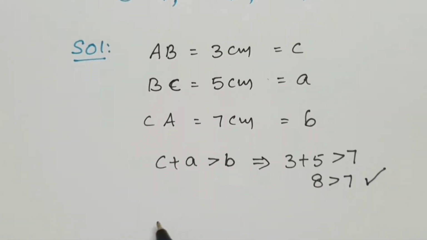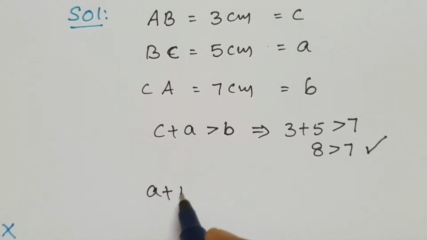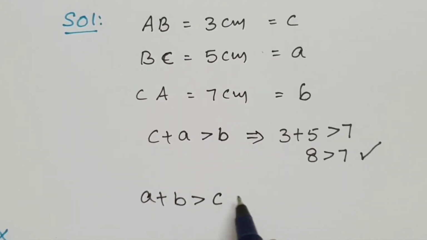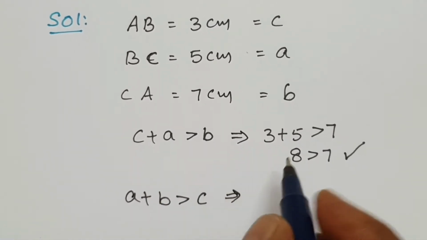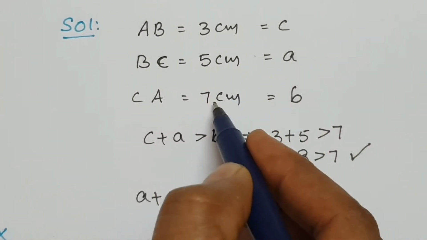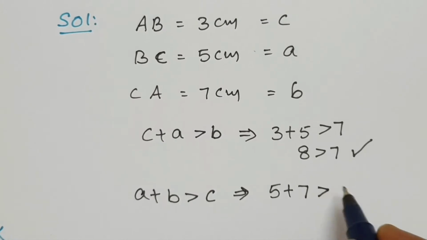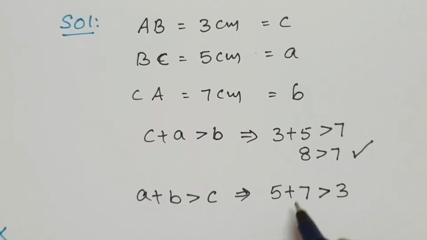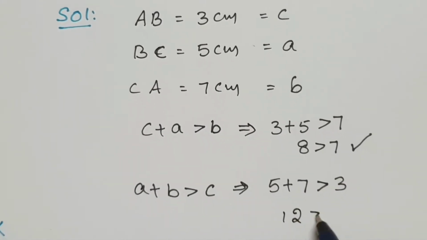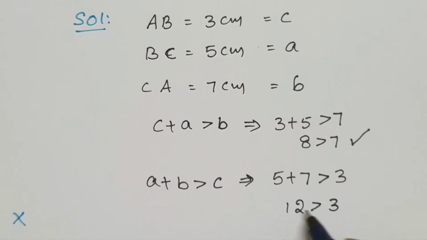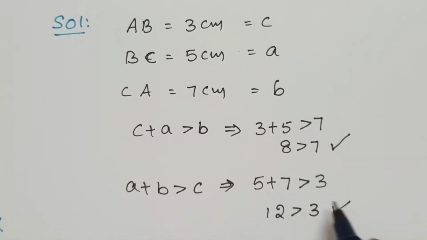Next, second one, A plus B is greater than C. A plus B, small a, small b. 5 plus 7 is greater than 3. 5 plus 7, 12. 12 is greater than 3. 12 is greater than 3 is satisfied.